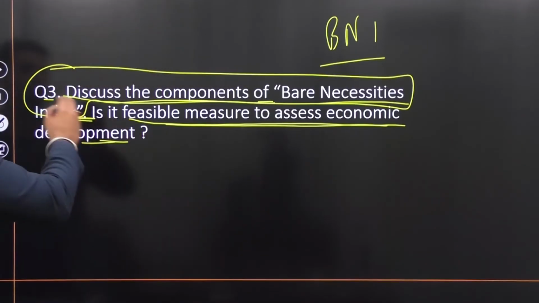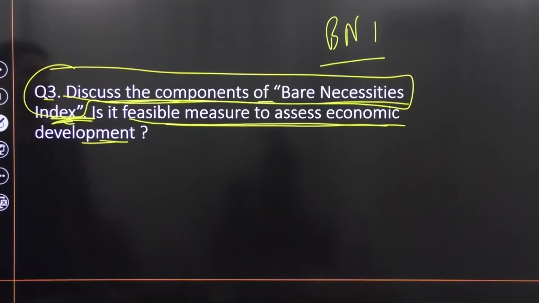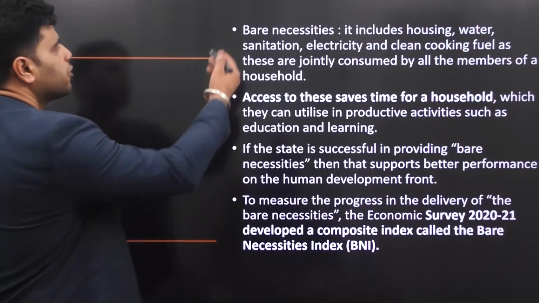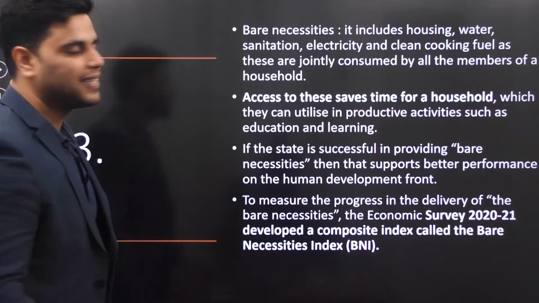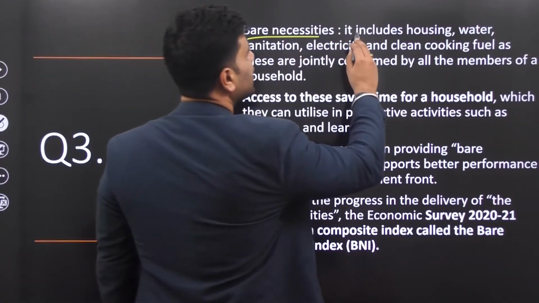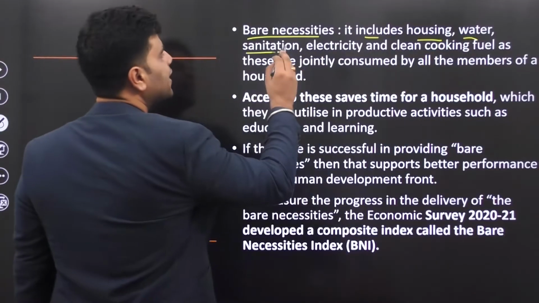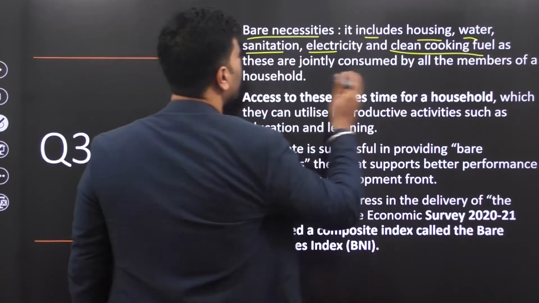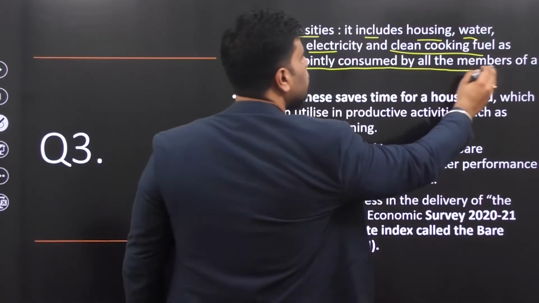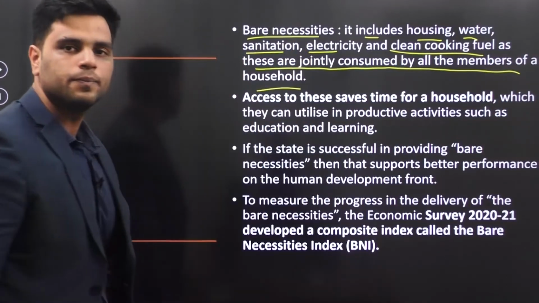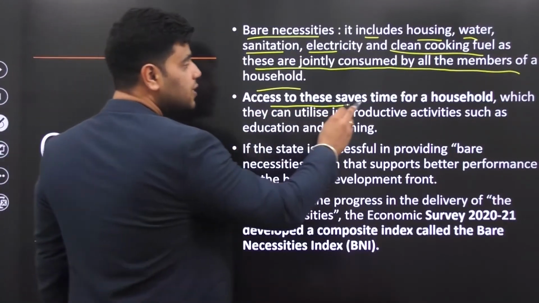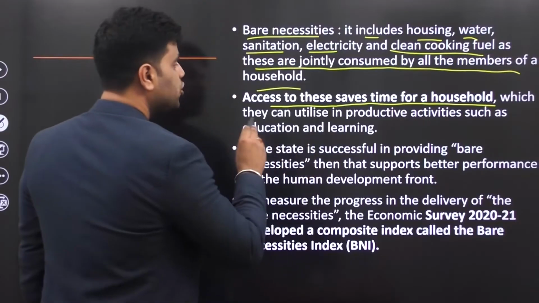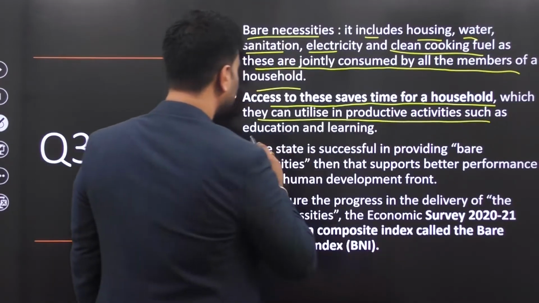Now, first of all, let's discuss the components of the Bare Necessities Index. First of all, you'll explain what bare necessities are. Bare necessities include housing, water, sanitation, electricity, and clean cooking fuel, as these are jointly consumed by all members of a household. Access to these saves time for a household, which they can utilize in productive activities such as education and learning.